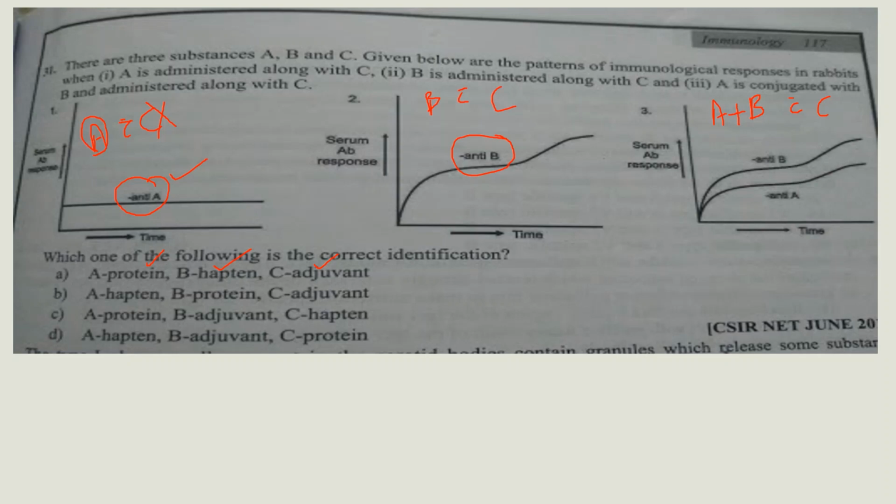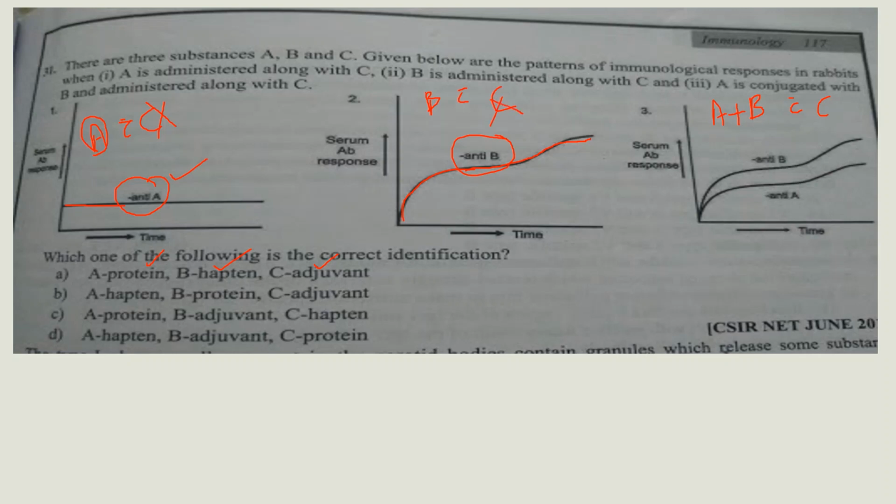Here, the amount of antibody against A is very low and is not increasing. Antibody against B is more as compared to A, and the amount is also increasing, and there is no antibody against C.